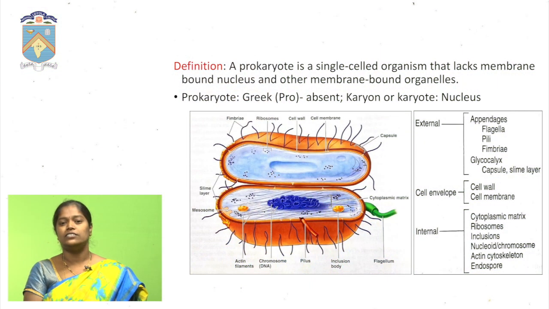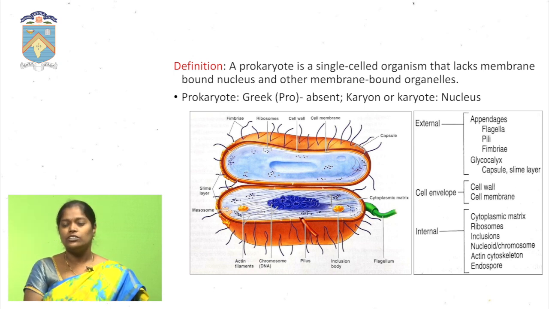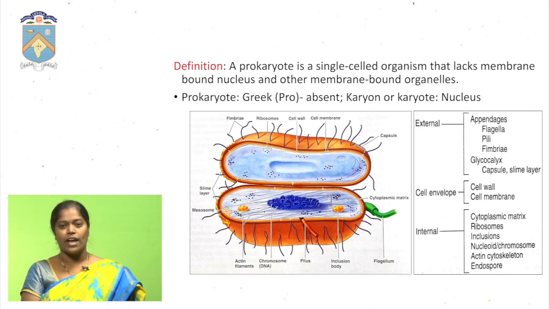Today I am going to explain about the ultrastructure of the prokaryotic cell. Prokaryotic is a word that comes from the Greek language. Pro means absence, karyot means nucleus. Based on the nucleus, the cells are divided into two types, eukaryotes and prokaryotes. Eukaryotes are mainly algae, fungi, protista, plantae, animalia because they have a nucleus and they are multicellular organisms. But prokaryotes have an absence of nucleus, but they are present in abundant numbers.